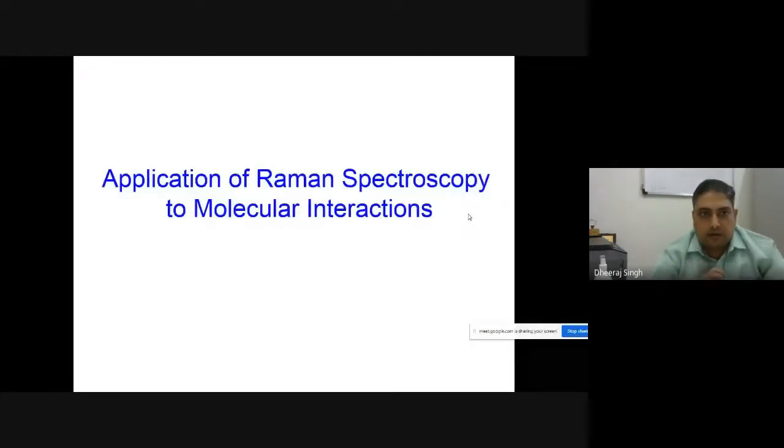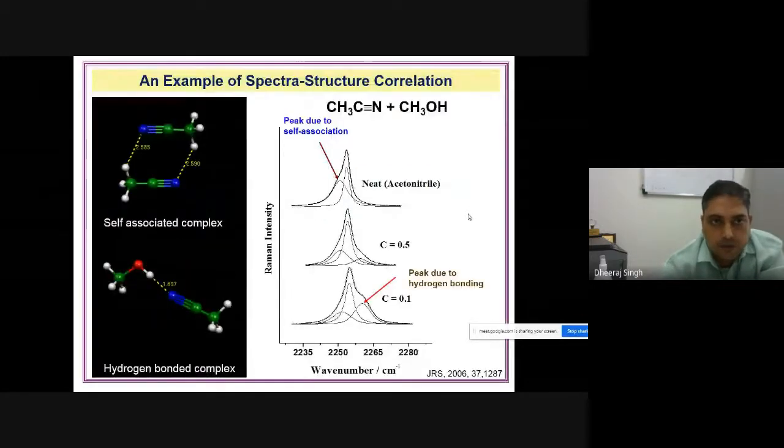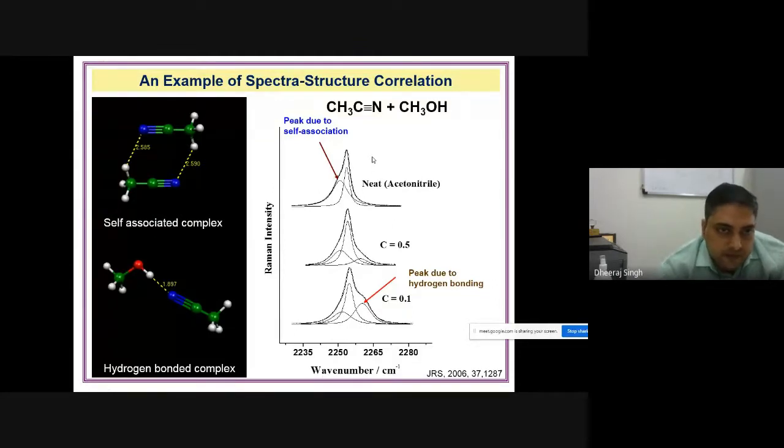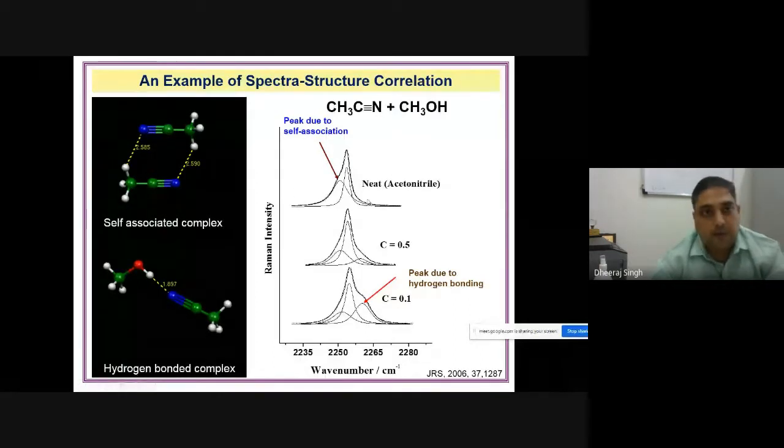Now I am going to give a simple example application of Raman spectroscopy, starting from molecular interactions. This is the simplest example of structure correlation. Because if you understand the molecular structure or material structure, then you can also know its properties. That's why we say structure has a direct connection with properties. If you change the structure by changing the electronic environment, by doping, then the electronic, magnetic, or optical property can be changed. How that property will change can be obtained from structural information by Raman spectroscopy.